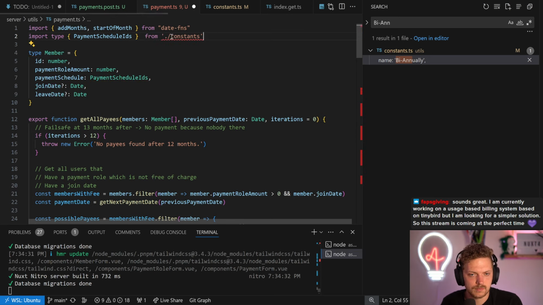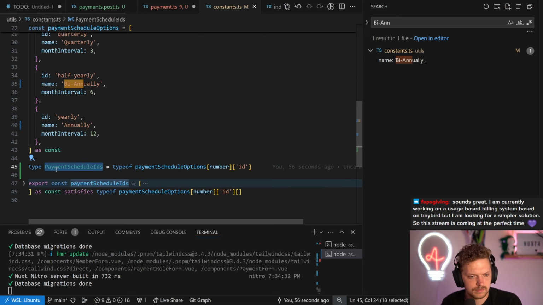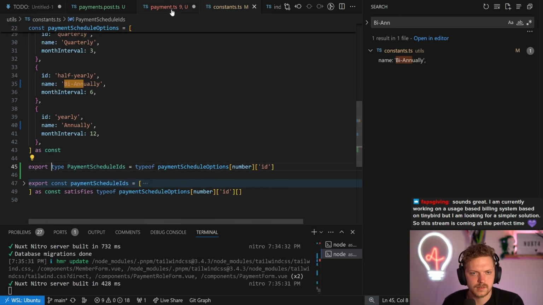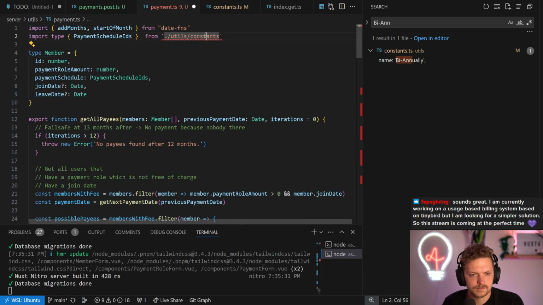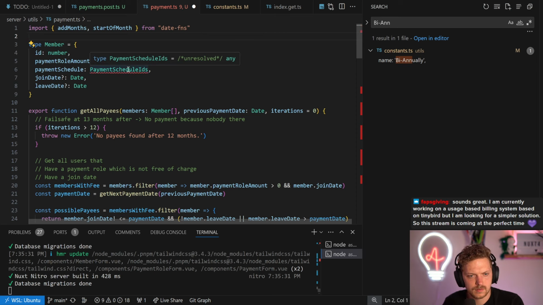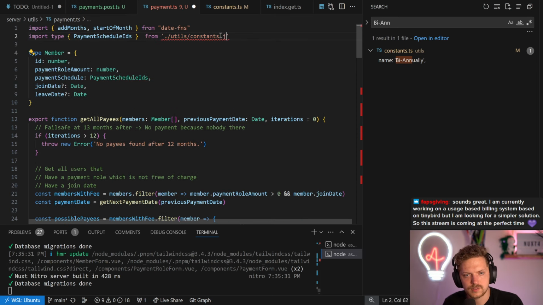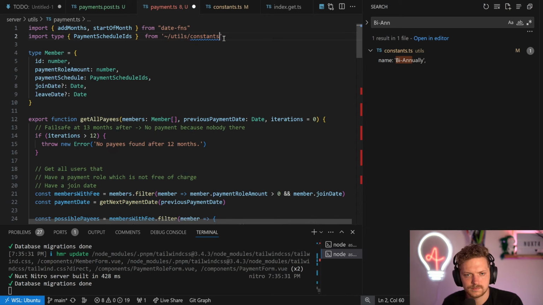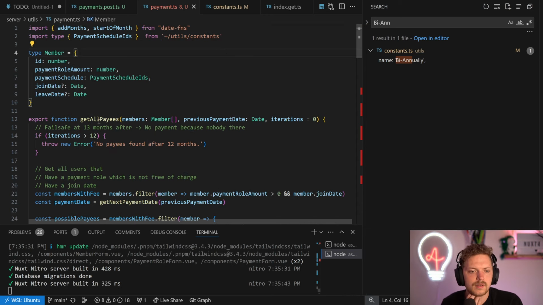So let's get this from. Is it in utils? Oh yeah, strange. That should be maybe not types, but payment schedule IDs. Payment schedule IDs. Oh God, come on. Exporting. Okay, then we have to keep that. Okay.